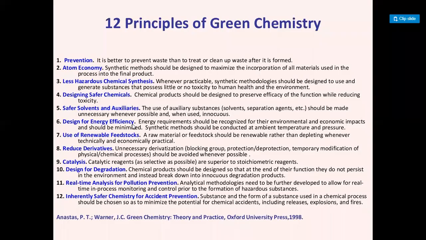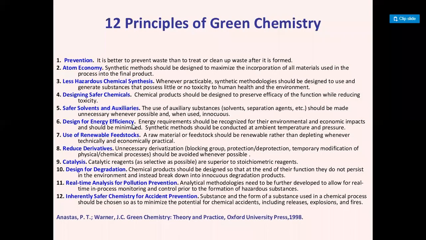Now the next principle is called use of renewable feedstock. This is very important. In this case we have to avoid using feedstock which is not renewable. Suppose we are generating bioethanol, or biodiesel.